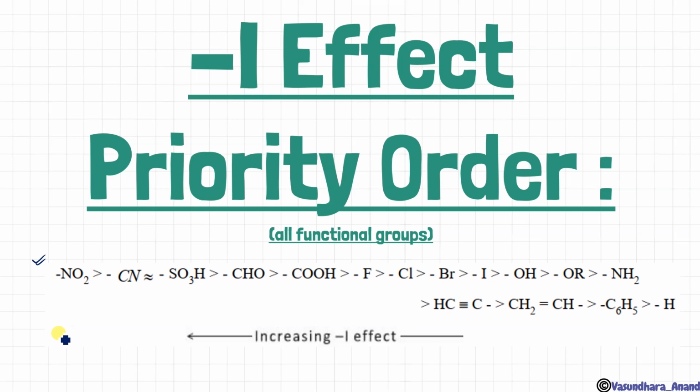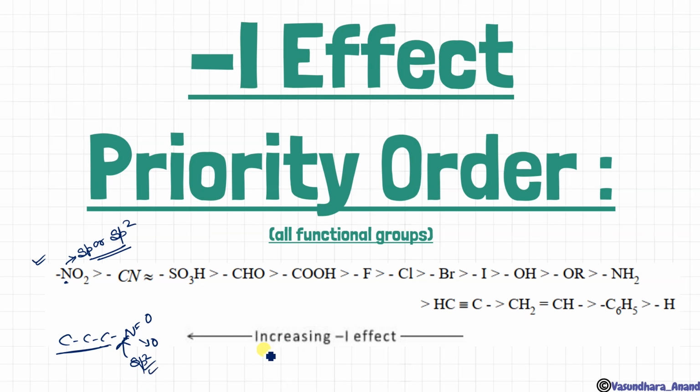The first atom of the group which is going to attach with the chain, if it is sp or sp2 hybridized atom, then it will show minus I effect. Like the group is attached here, NO2, like this. Find the hybridization of this group. This one is attached with the main chain. So find the hybridization of this. It is sp2, isn't it? So this is minus I effect.